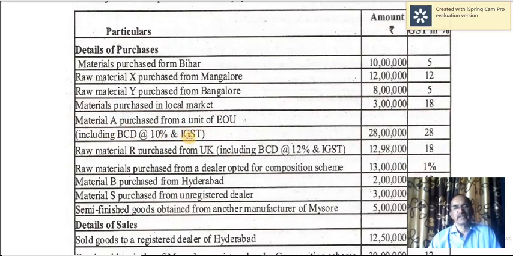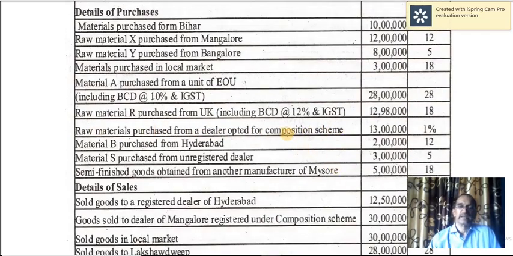So IGST must be excluded, and from 28,000 you have to exclude IGST, that is 28,000 into 10 by 110, that should be deducted. Remaining amount has to be taken. Raw material R purchased from UK, this is import of goods, including BCD and IGST. So BCD should be included necessarily, IGST should be excluded. So 12,98,000 into 18 by 118. Raw materials purchased from a dealer opted for composition scheme.